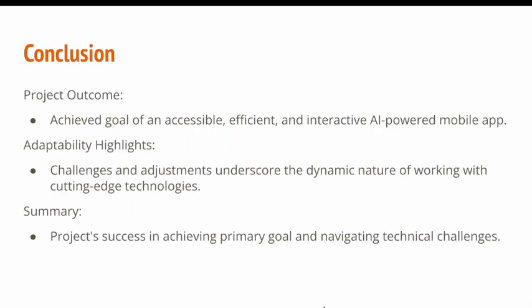We set out to achieve a goal of developing a mobile app which helped users get answers to their questions in an accessible form. We faced several challenges like slow response times and had to make adjustments to our initial ideas. But ultimately, we were able to accomplish our goal of developing a mobile app that answers queries in an attainable, efficient, and interactive manner.